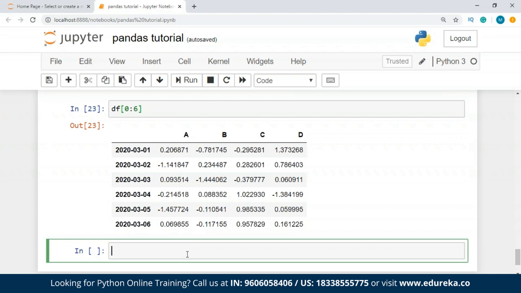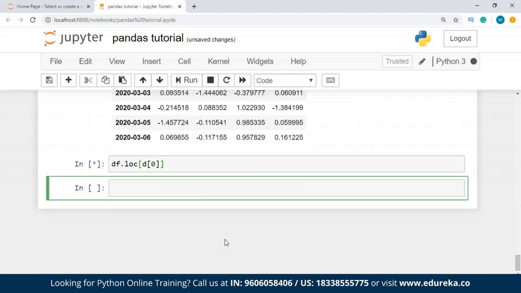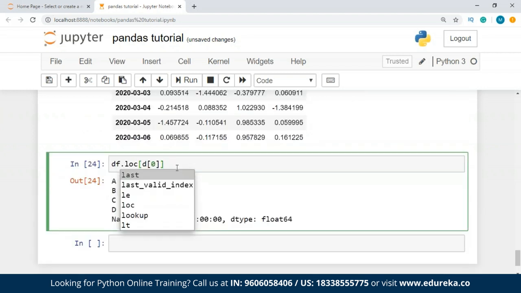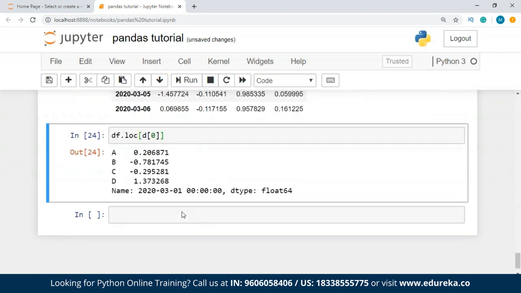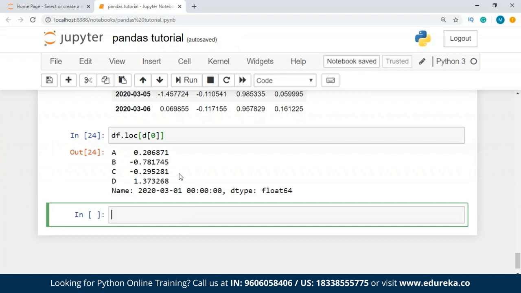Now let me tell you how you can select the data using the labels, guys. So for that, you have to use df dot, there has to be location, loc, and inside this you're gonna pass the values by labels, guys. All right, so let's pass d, that is, and 0. So let's see what the output is, guys. All right, so we have got all the values using the label, that is d over here, which we have passed over there in our previous section where we have declared the data frame. And I'm sure this is visible to you guys.